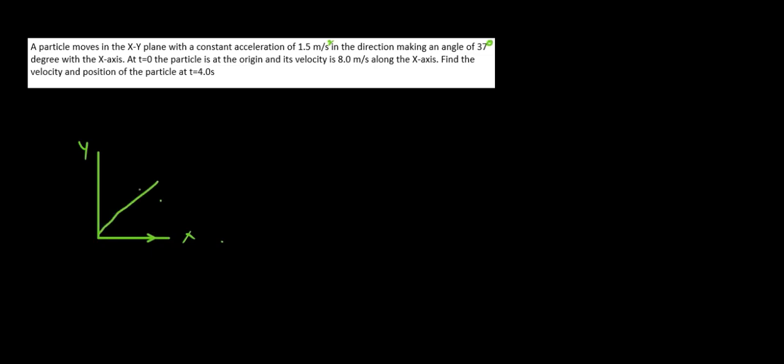And along the x-axis it is moving with a velocity of 8 meter per second. So this is the angle of 37 degrees that the particle is making.